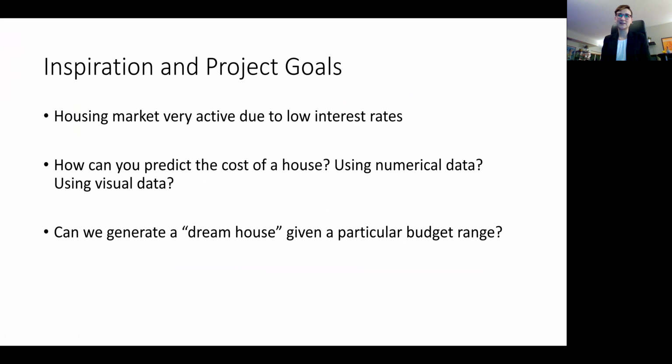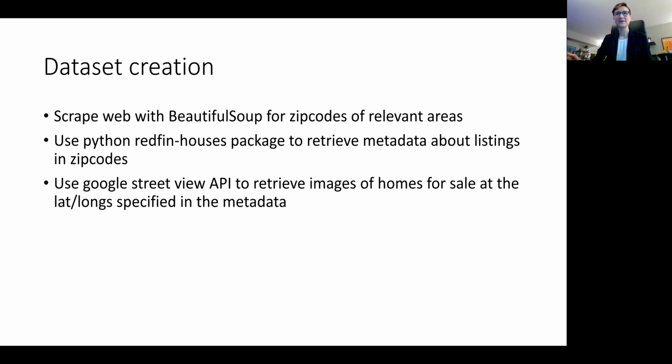I was wondering if it's possible to predict the cost of a house just based on the way it looks from the outside or from data about the house, such as the number of bedrooms and bathrooms, and how those things compare. I was also wondering if we can use GANs to generate images of housing that fit into a particular budget. So can we find someone's dream house?